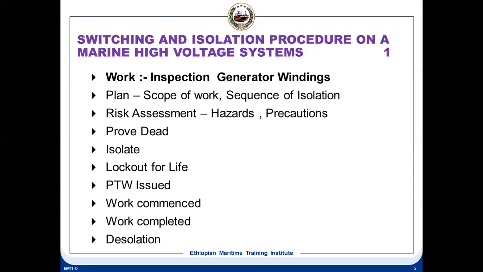When you make a risk assessment, you always refer to the previous risk assessment on the same job, if it is done, so that you quickly get what the hazards are and what precautions were taken. The risk assessment is made by all the people who are involved in this job. On board ship, let's say the chief engineer, the ETO, whoever is the standby person, and any other persons, they all will be involved in the risk assessment.